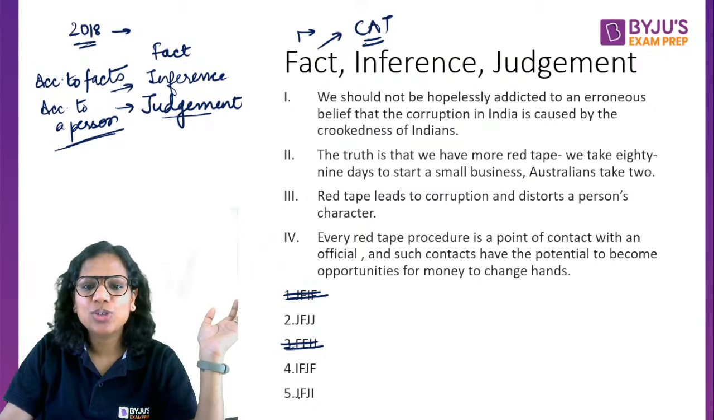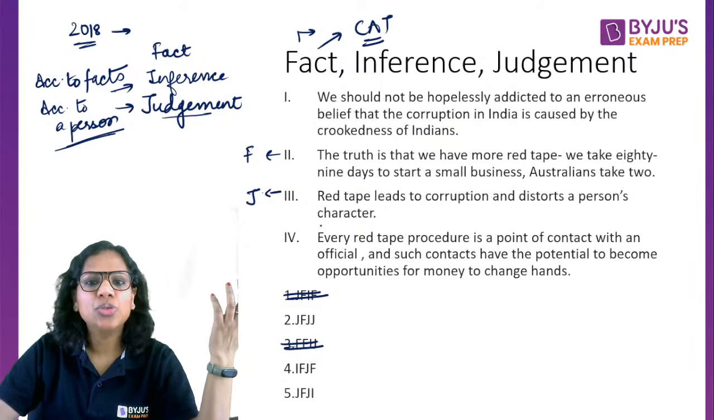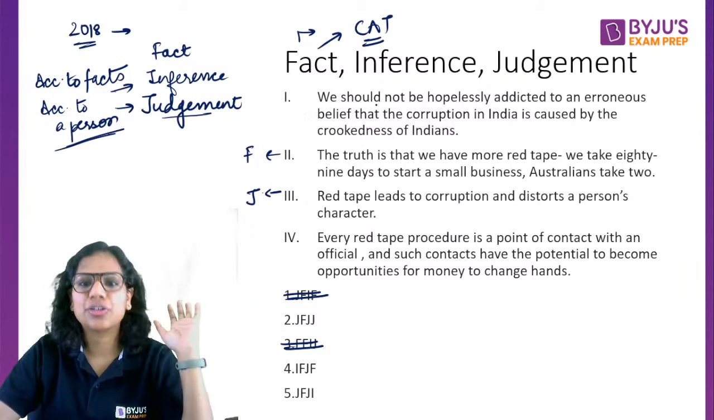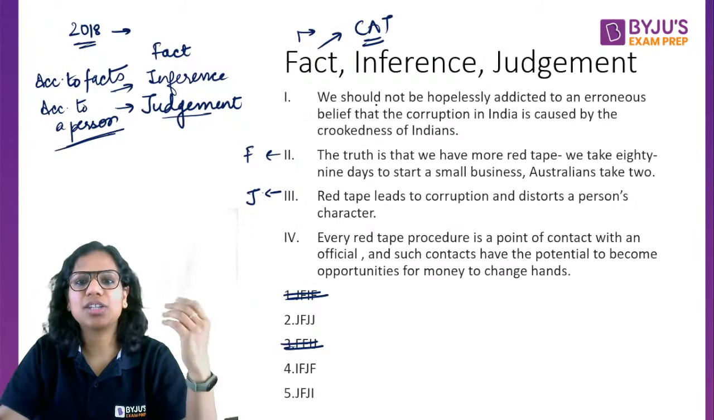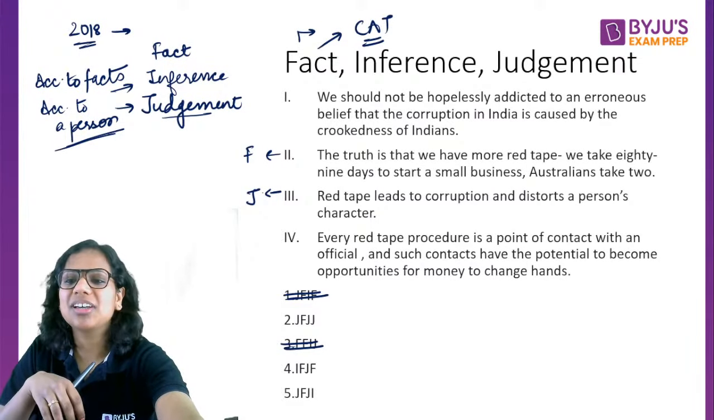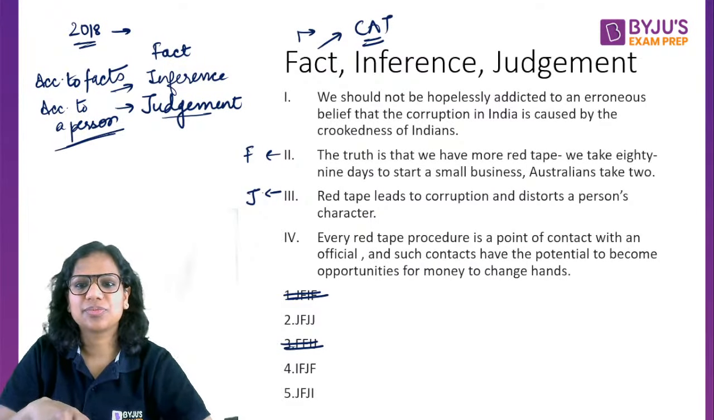In fact, now we also know that the second statement is a fact. So this is a fact, this is a judgment. Now you can decide about 1 and 4, whichever appears easy to you, go for that first, right? And decide its nature. Tell me, 2, 4, or 5, what should be the answer? 2, 4, or 5?